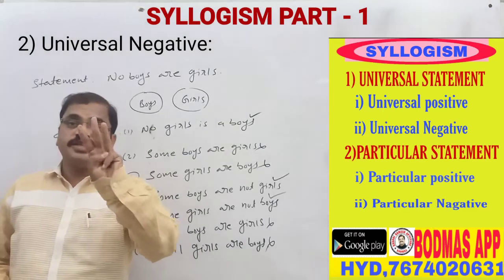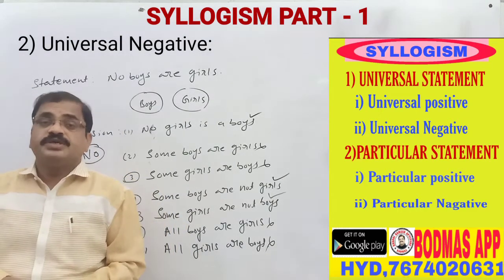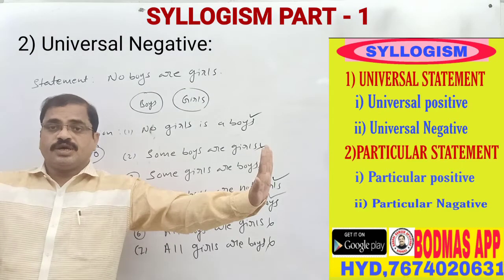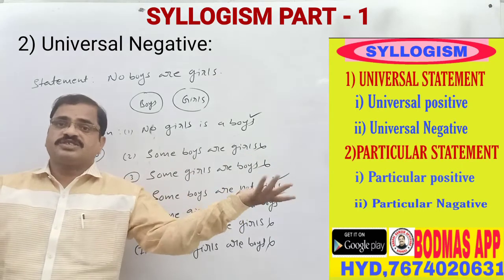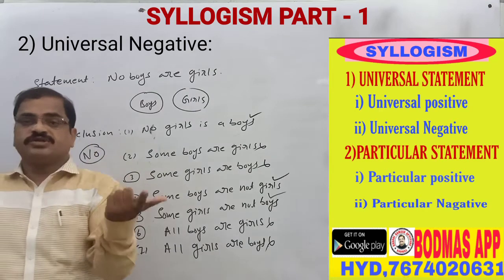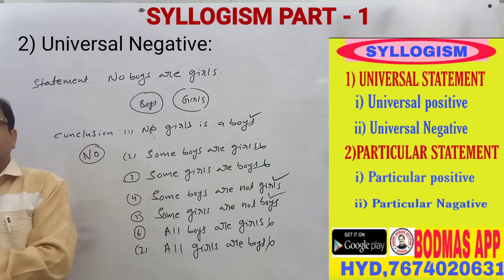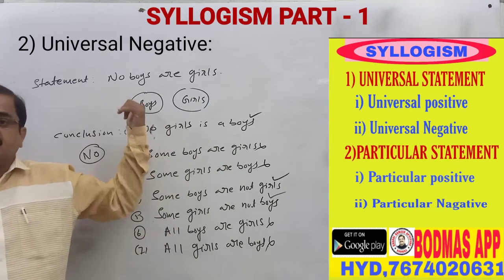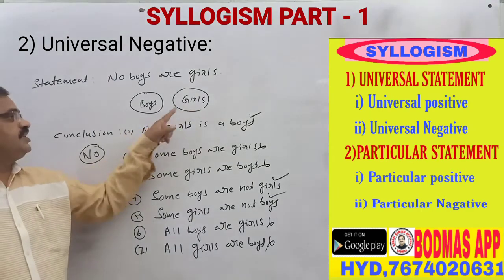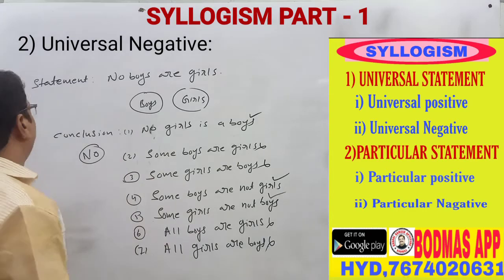In this, there are 3 possible conclusions. In the negative statement, one is completely negative: no boys are girls, no girls are boys. That is right. Some boys are not girls is a right answer. Some girls are not boys is also a right answer. So here we get 3 right conclusions, whereas in the last one we got 2. Please take the help of Venn diagrams up to learn. Now let us go for the